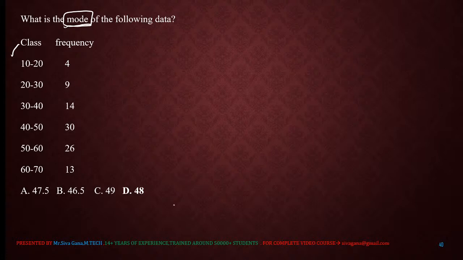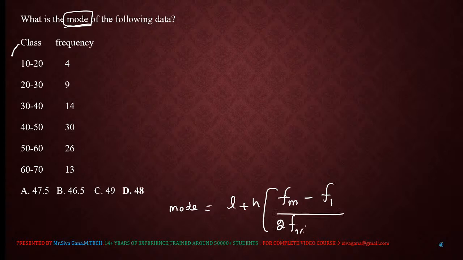Now for this data, mode is nothing but L plus H into (fm minus f1) divided by (2fm minus f1 minus f2). Fm is the frequency of the modal class, not cumulative frequency.